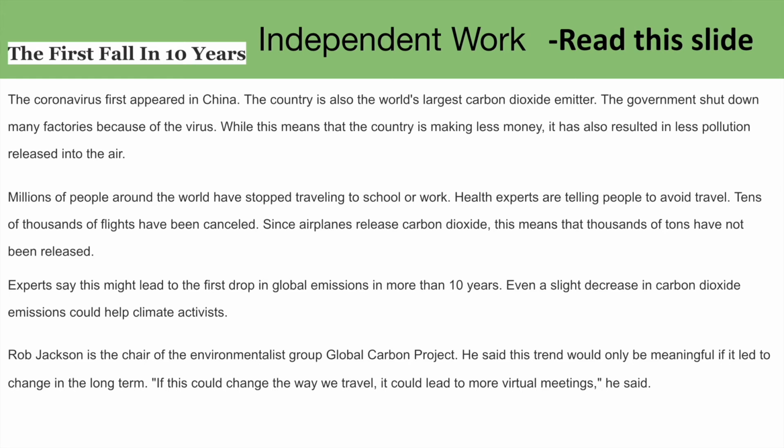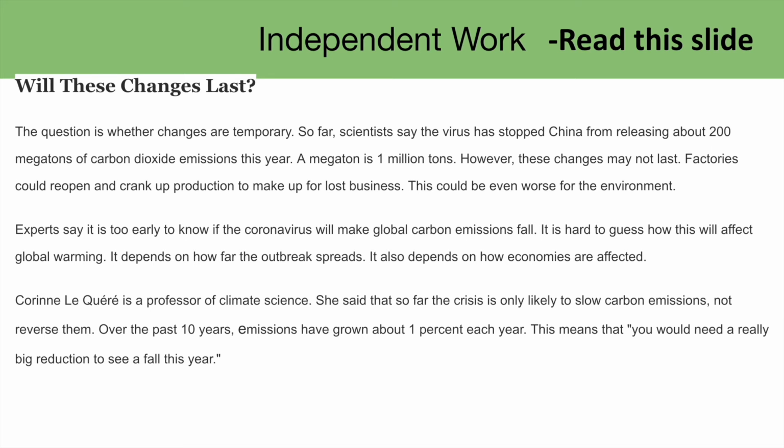Rob Jackson is the chair of the environmentalist group Global Carbon Project. He said this trend would only be meaningful if it led to change in the long term. "If this could change the way we travel, it could lead to more virtual meetings," he said. Will these changes last?